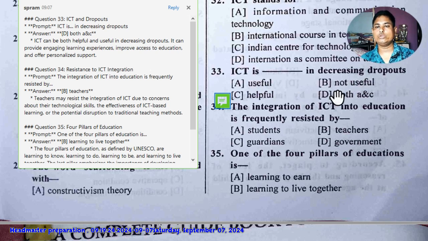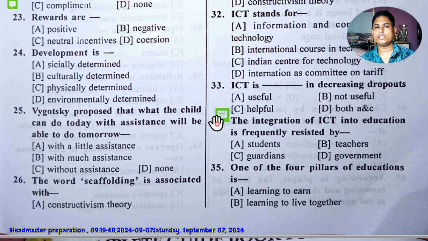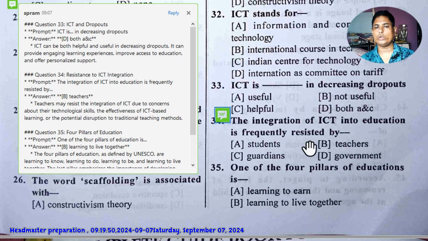ICT is useful, I think it is useful or helpful. Here the answer is D, both A and C: useful and helpful.